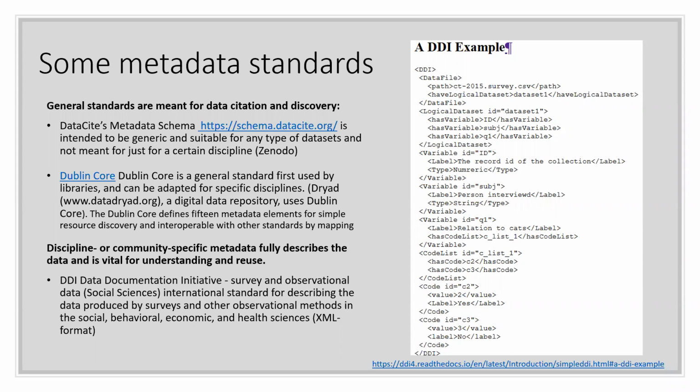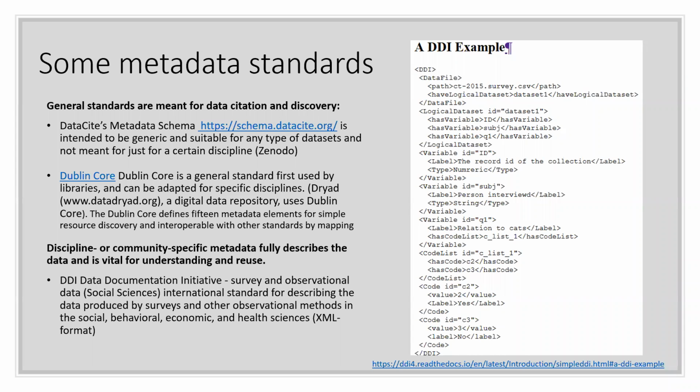And the same applies to this other one, which is called Dublin Core, which is a really old standard. It was actually first used in libraries. And it is also suitable for any type of datasets. And it's good because it's very interoperable with other standards, because you can map different elements easily with this standard. And these general standards are quite good, but they are sometimes lacking. They are too generic, let's put it this way.